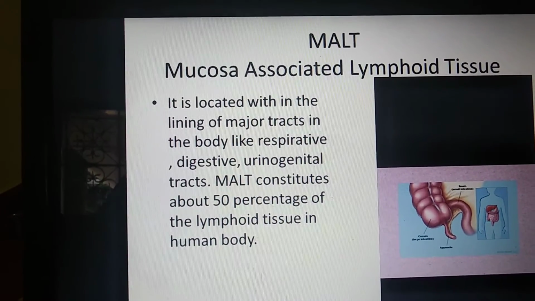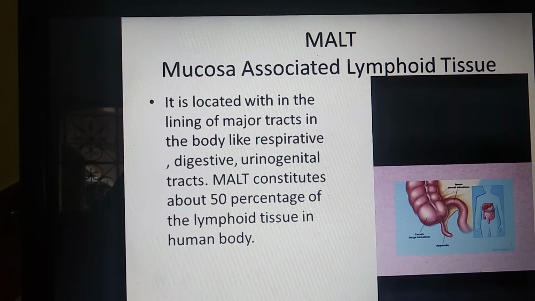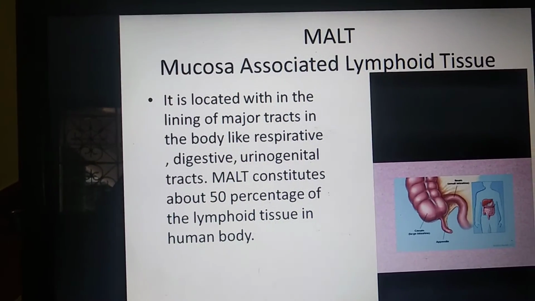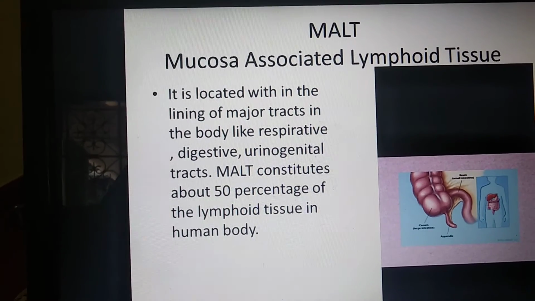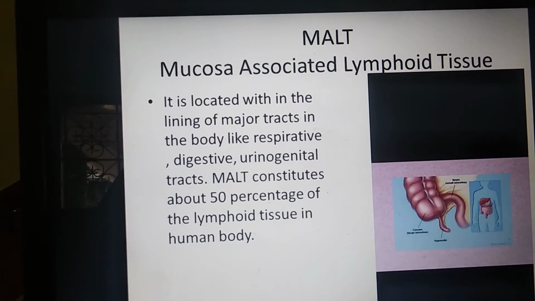It constitutes about 50% of the lymphoid tissue in the human body. So 50% of the lymphoid tissue in our body is MALT.